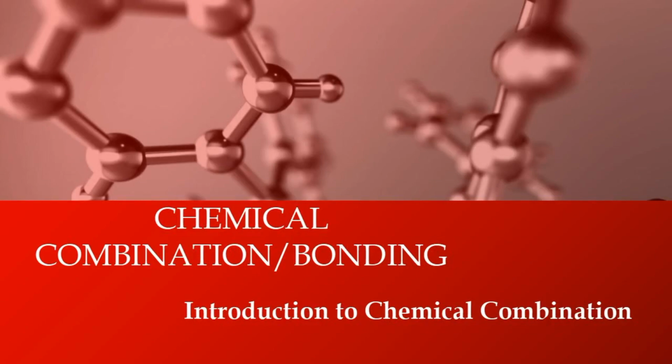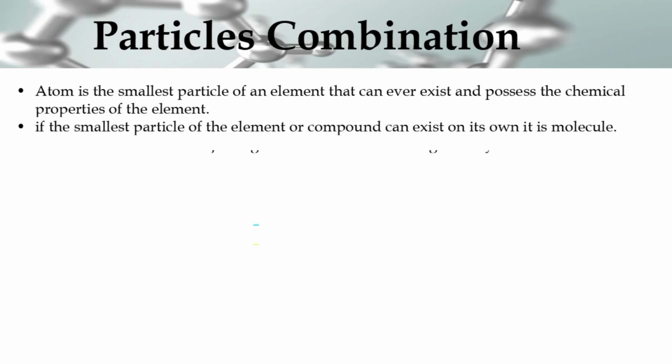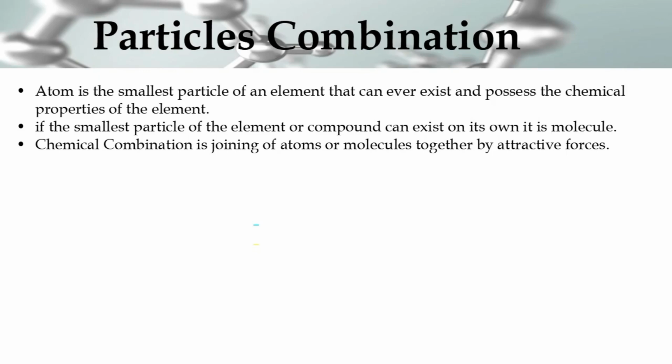Before we start, I want us to first look at the word chemical combination. Here I changed the word chemical combination to refer to particles combination, because anytime you hear the word chemical serving as an adjective, you can always replace it with the word particles. The particles can be atoms, although not all atoms can exist on their own. Those atoms that can exist on their own, we call them molecules. So because of this, we have the chemical combination defined as coming together of atoms or coming together of molecules under attractive forces.